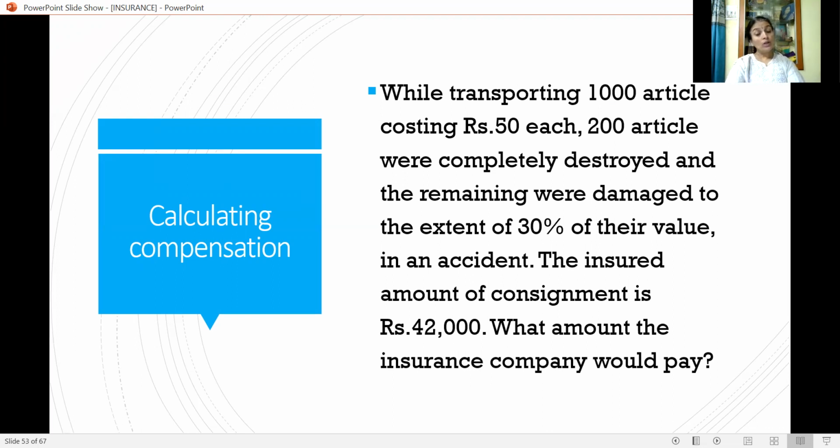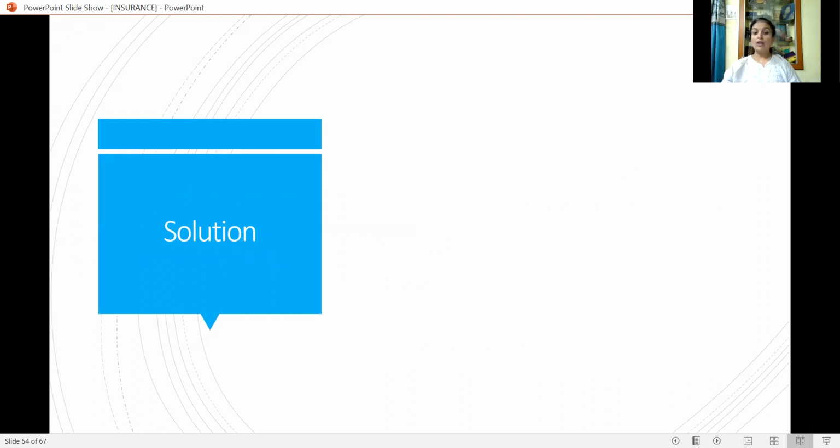Insured amount of consignment is 42,000. Actual amount, actual cost, is also known. That is 1000 into 50. So we have to calculate the compensation with the help of the formula. Compensation is equal to insured value divided by actual value into loss. So we have to calculate the loss separately. We have to calculate the consignment amount, that is actual cost, actual value. Insured value is given in the problem. Okay, friends. Now I have analyzed the problem. Now let us solve it.